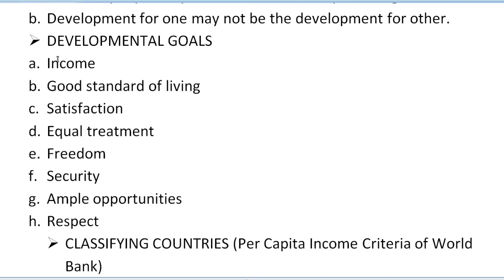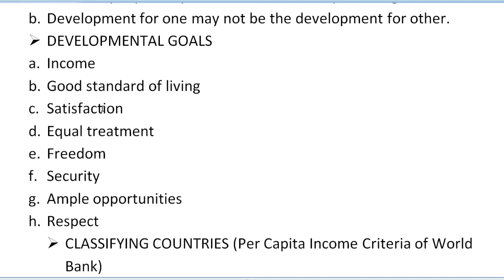So here, just like I have mentioned, all the subheadings that come under this main heading. So we have income. Of course, for the development of any country or any person, income plays a very important role. So here, first we have income. Second, we have good standard of living. By earning good income, of course, our living standard is going to improve.